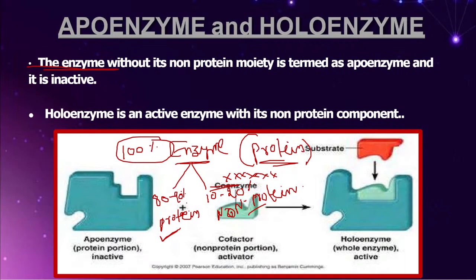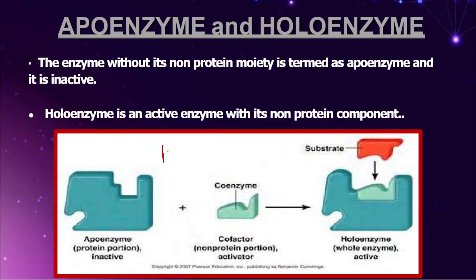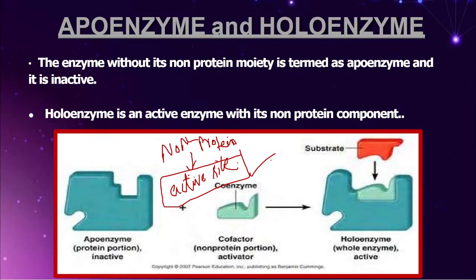In one line, I want you to remember that without the non-protein part, the active site of the enzyme will never be active. The point every student has to remember is that the non-protein part is the one which is actually forming the active site of the enzyme. So without non-protein there is no way of forming the active site. Okay.